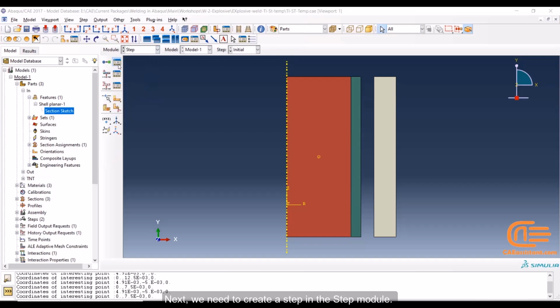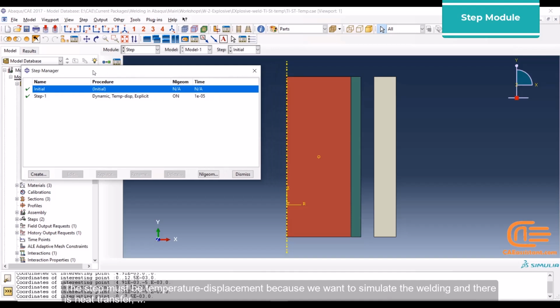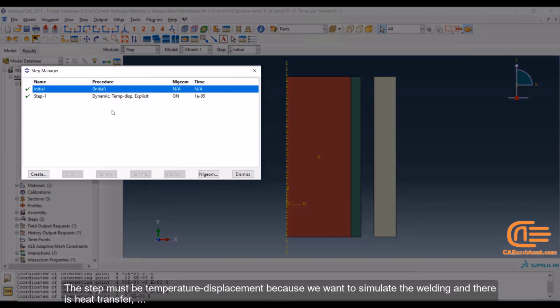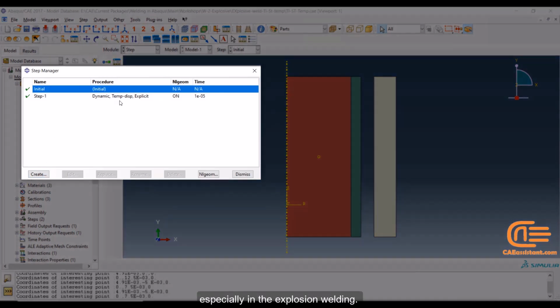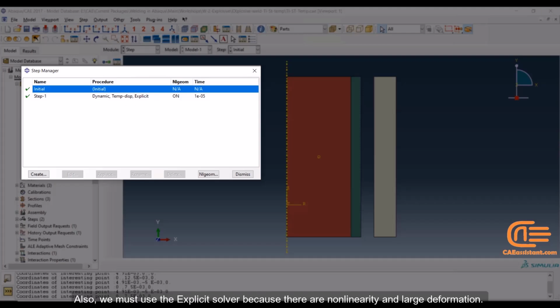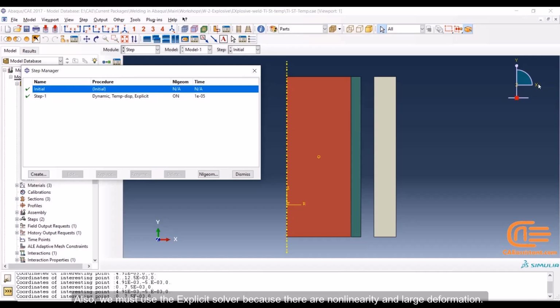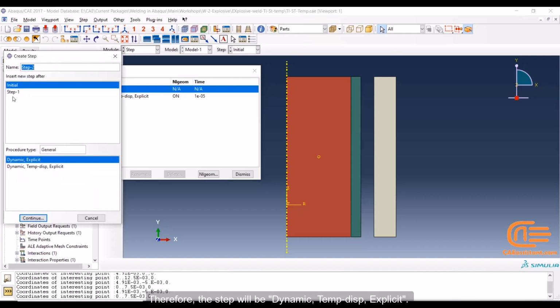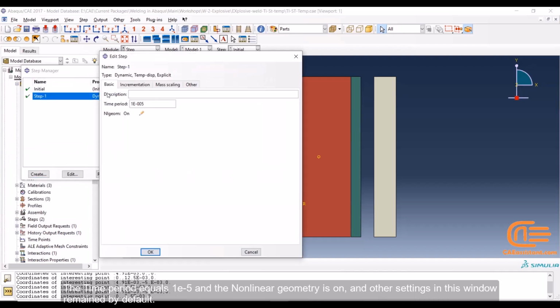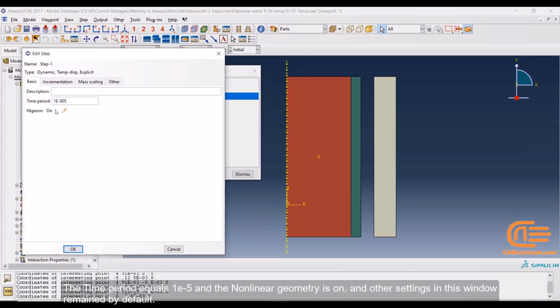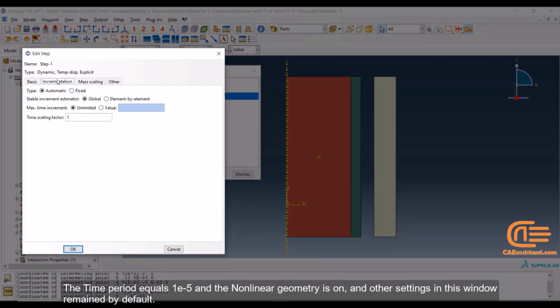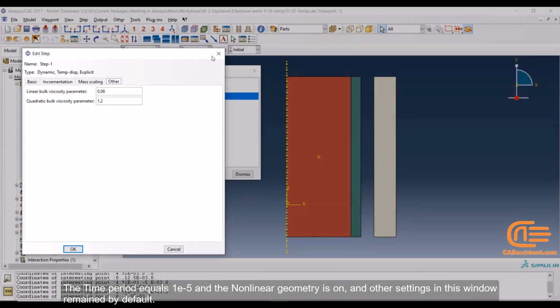Next, we need to create a step in the step module. The step must be temperature displacement because we want to simulate the welding and there is heat transfer, especially in the explosion welding. Also, we must use the explicit solver because there are non-linearity and large deformation. Therefore, the step will be dynamic, temp-disp, explicit. The time period equals 1e-5 and the nonlinear geometry is on and the other settings in this window remained by default.